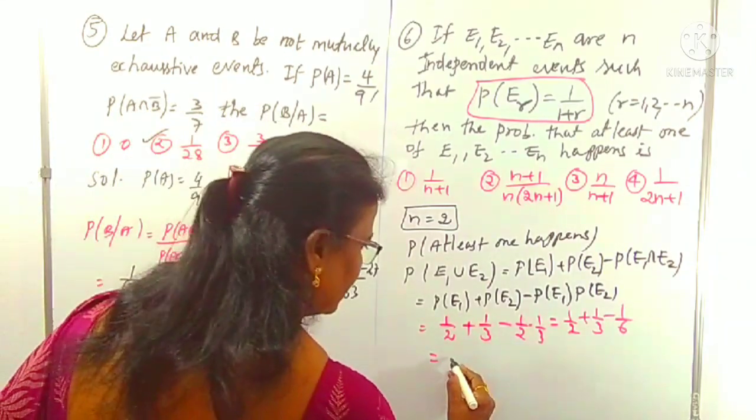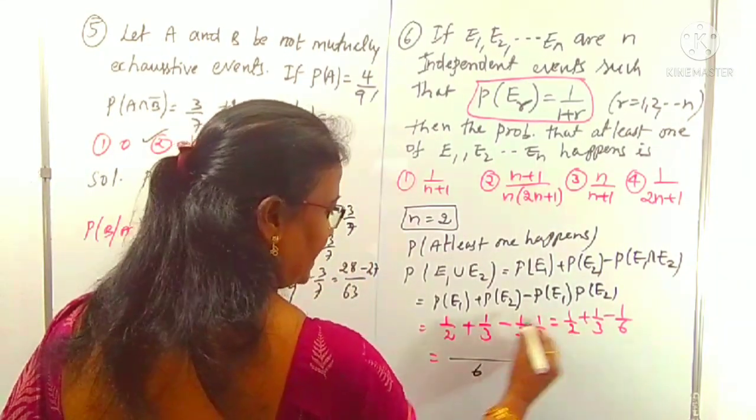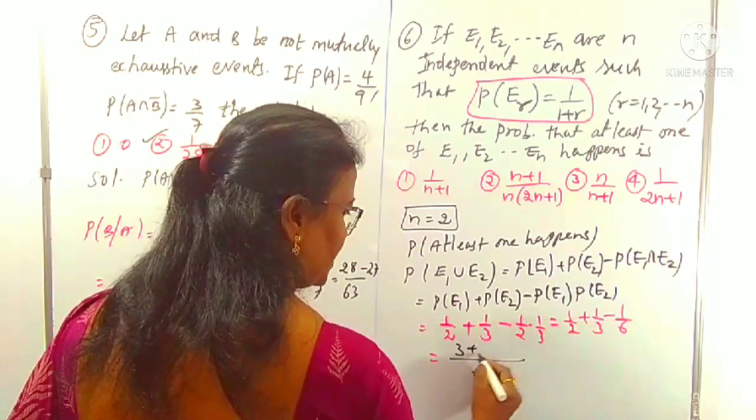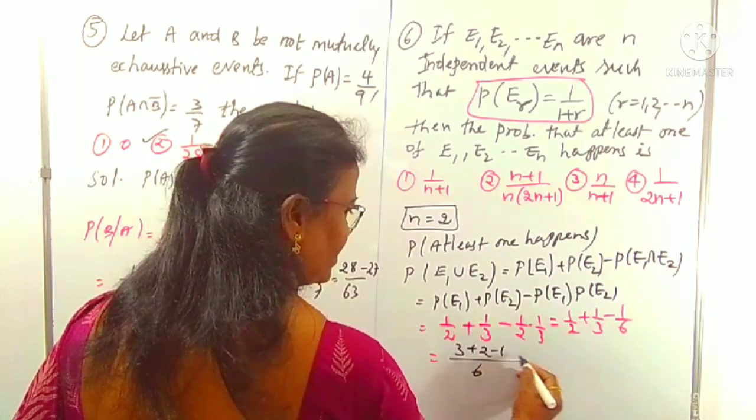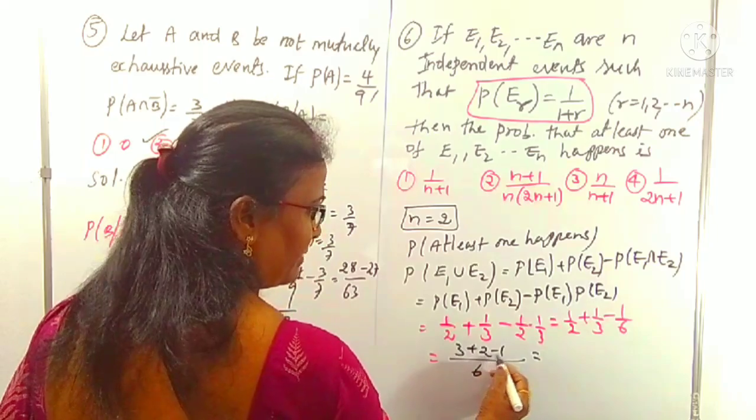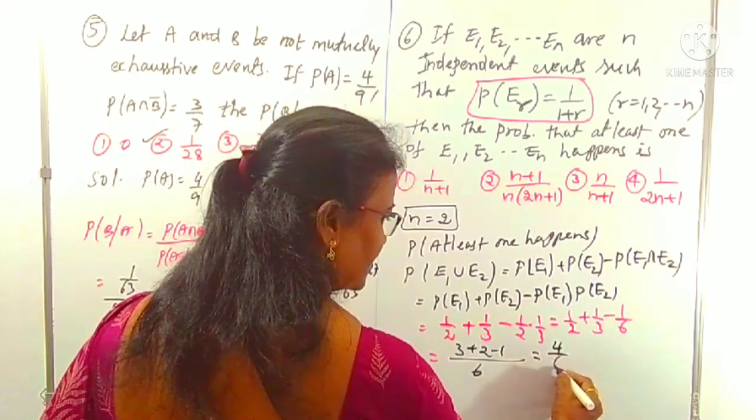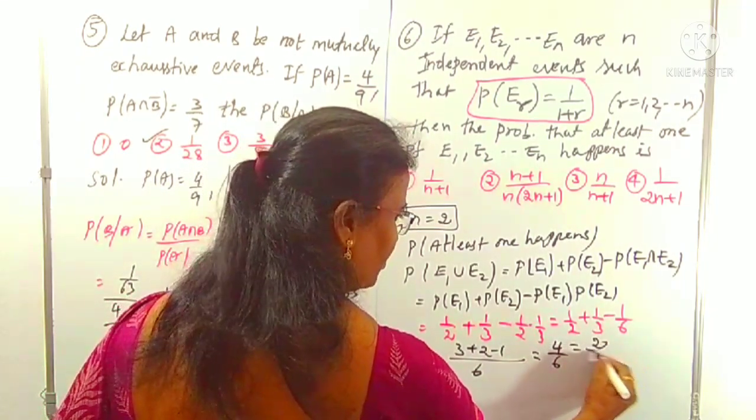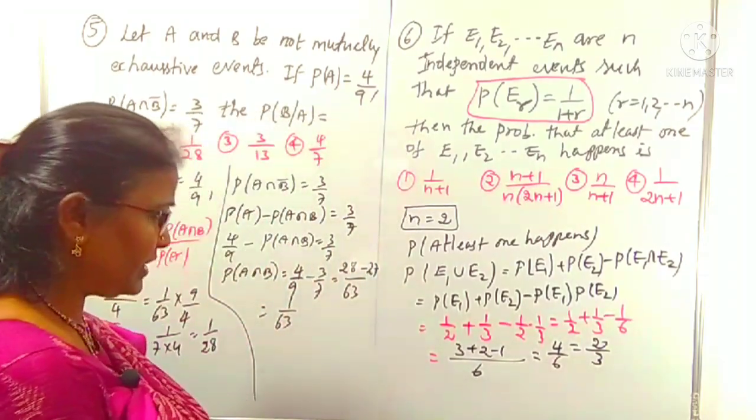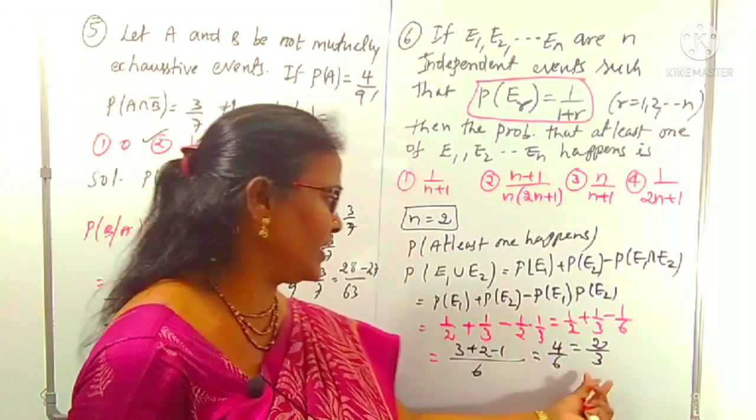What is the LCM? It is 6. Here, 2 3s, 3 2s, 6 1s, minus 1. That is 3 plus 2, 5. 5 minus 1 is 4. 4 by 6 is clearly 2 by 3. According to our assumption, n equals this value, and it is matched.